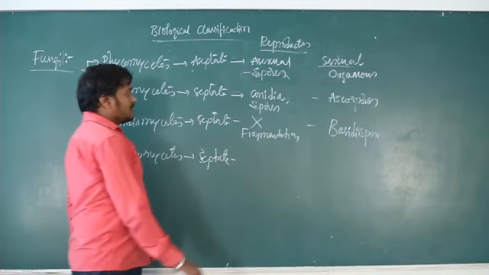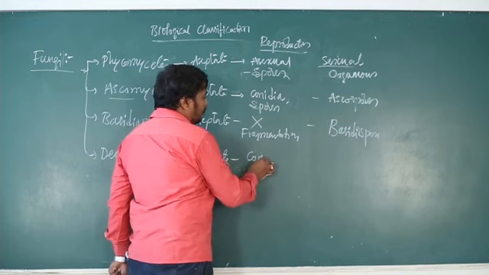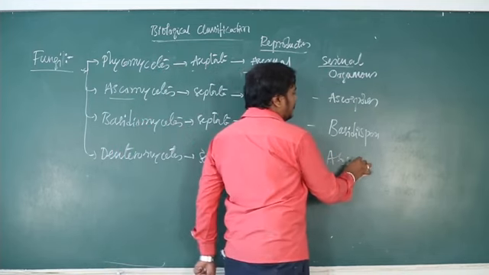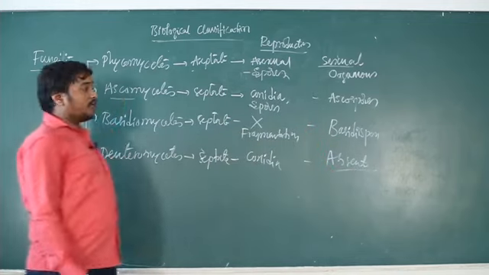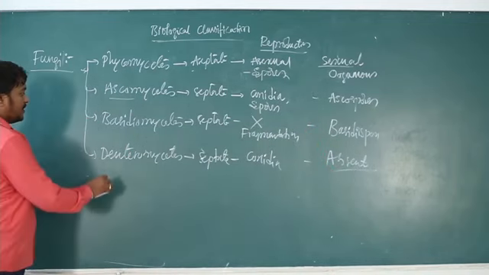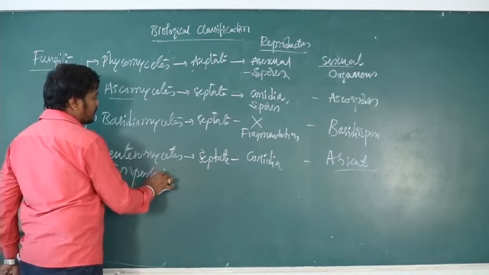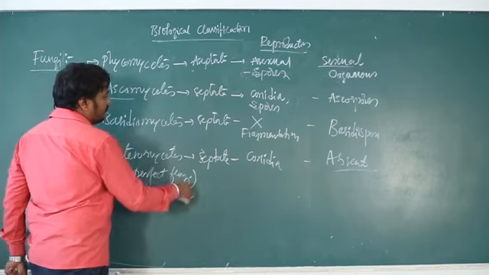In Deuteromycetes, all reproduce by producing conidia. Sexual reproduction is absent in Deuteromycetes, and that is the reason why they are called imperfect fungi.